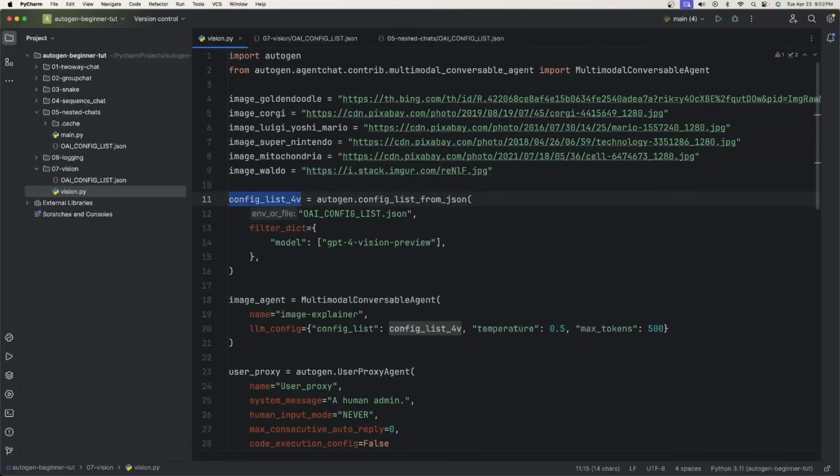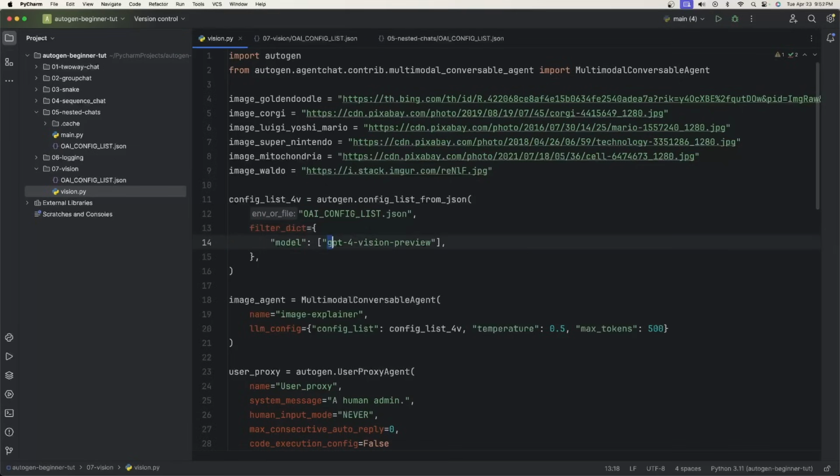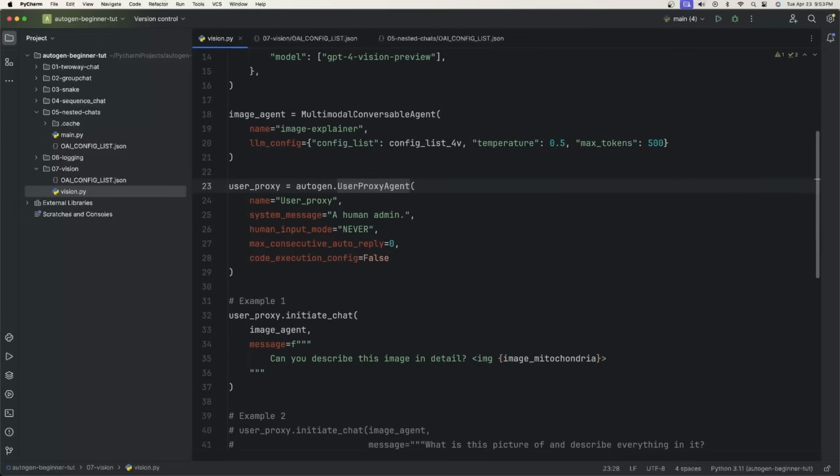So I have a config list. We get the config list from the JSON file we just created. I make sure that I filter it by getting the vision preview model, and this means it'll also get our API key. We instantiate the multimodal conversable agent, give it a name, and then the LLM config. The only difference here is for the temperature, I set it to 0.5, and then I have a simple user proxy agent. We're not going to execute any code, so I just set code execution config to false.